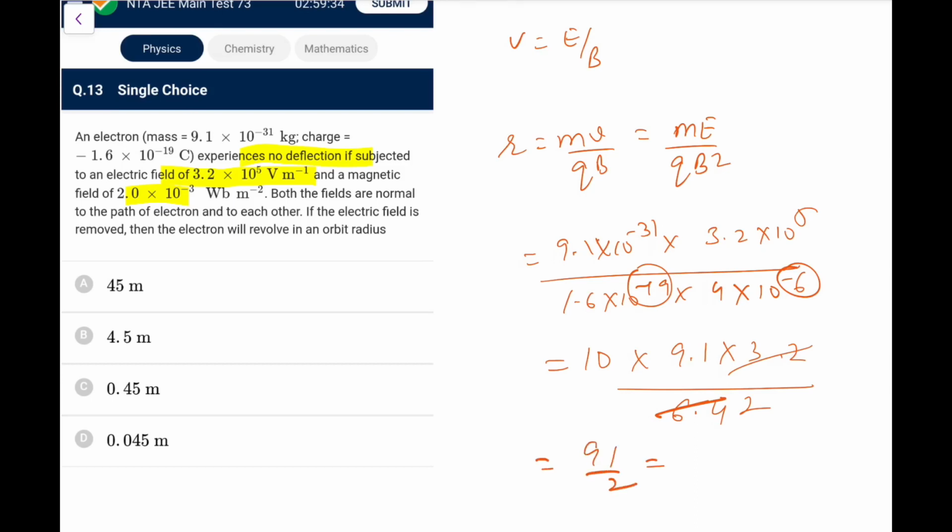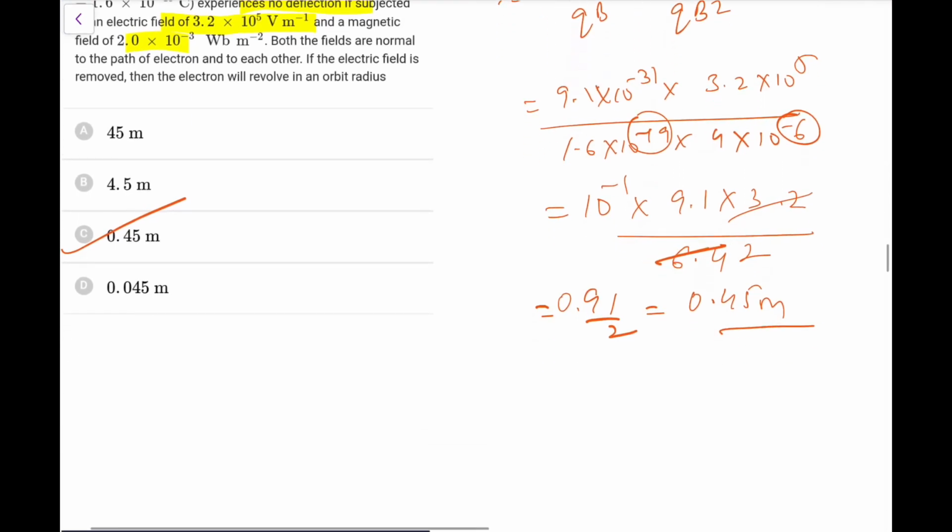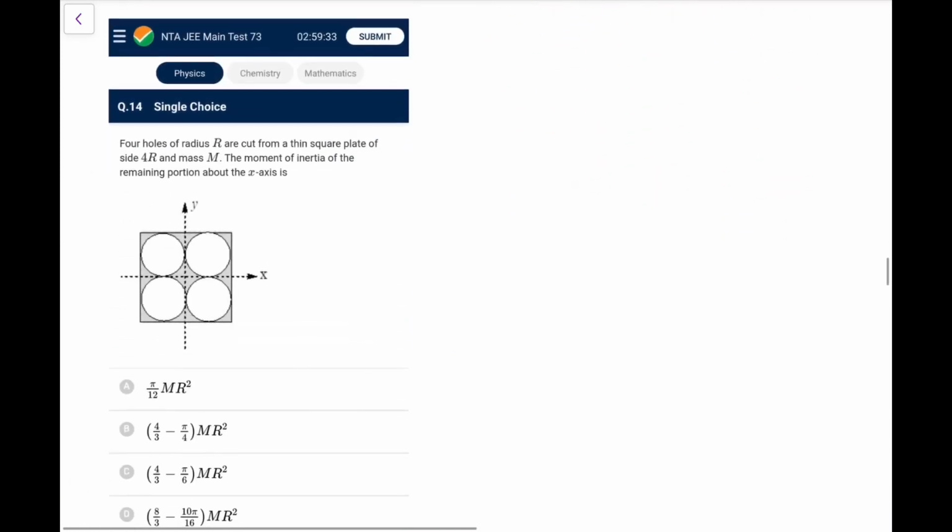So this comes out as 9.1 by 2, or 91 by 2. Okay, 19 and 6, 25 and 5, 30. Okay, I was wrong, it is 10 to the power minus 1. So it is 0.91 by 2, that is 0.45 meter approximately. So be careful, 19 and 6 was 25, I did it 26 and 5, so that was wrong. So it is 0.45 meters here.